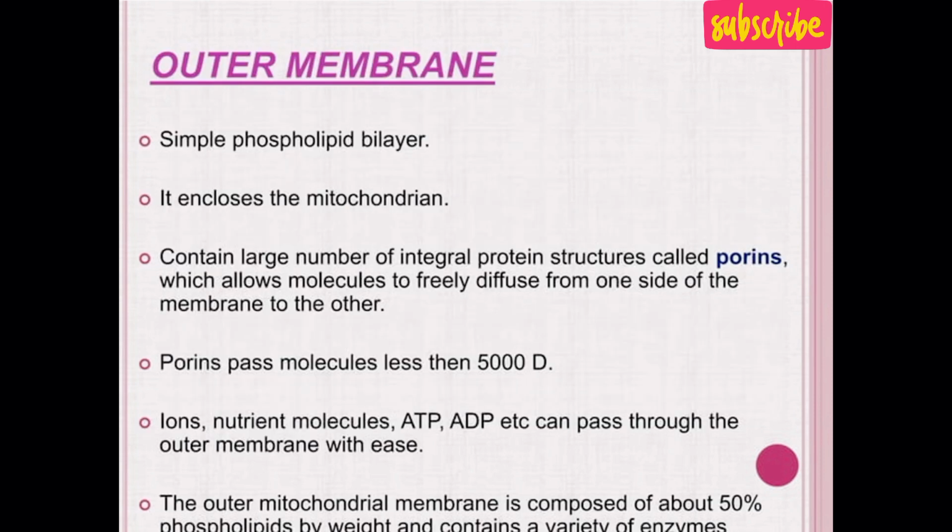Outer membrane: it is made up of a simple phospholipid bilayer. It encloses the mitochondria and contains a large number of integral protein structures called porins, which allow molecules to freely diffuse from one side of the membrane to the other. Ions and nutrient molecules, for example ATP, ADP, etc., can pass through the outer membrane very easily.